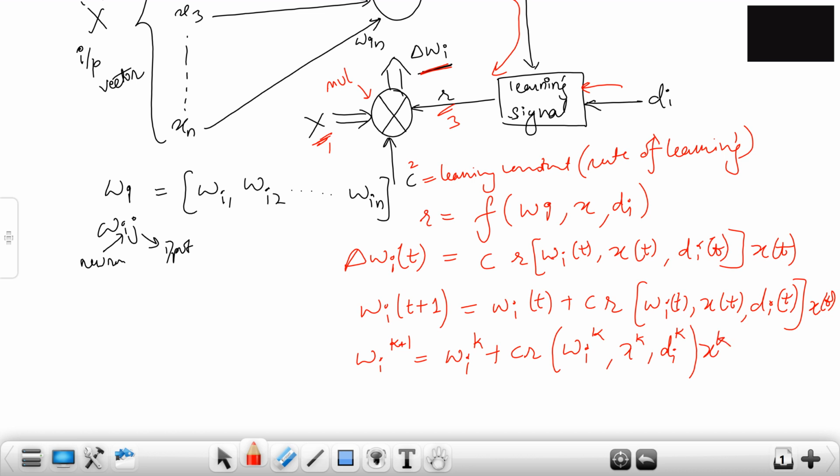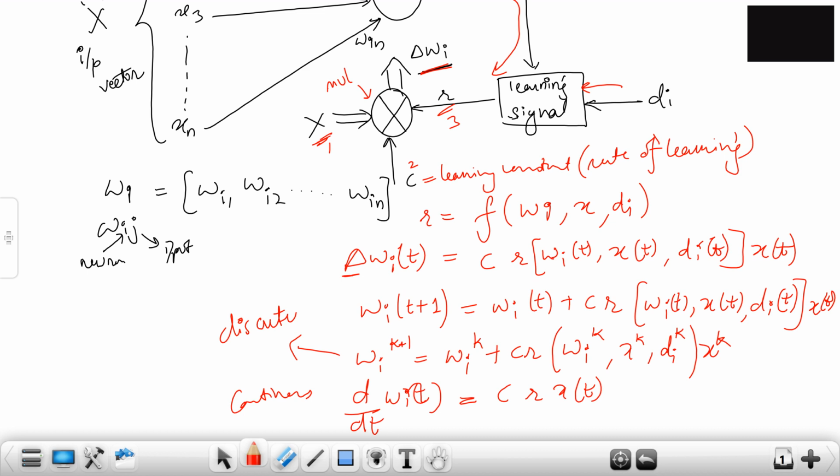Now this was for the discrete case. For the continuous case, what is delta? Just a difference, right? So we can write it as d by dt of Wi of t. In the continuous case, the difference becomes a differentiation. If you have studied your mathematics and communication properly, this must be simple to understand. So basically it is C r x of t. Now this was the theory behind the updating of weights and the learning that happens.